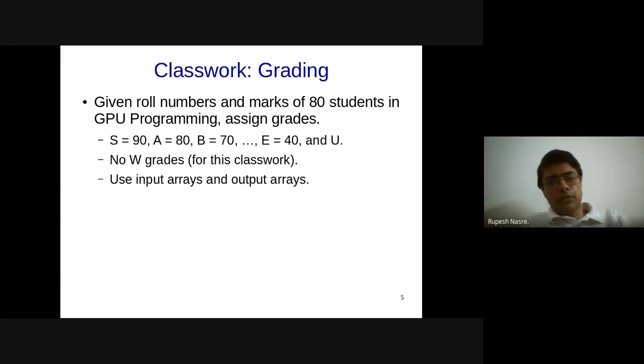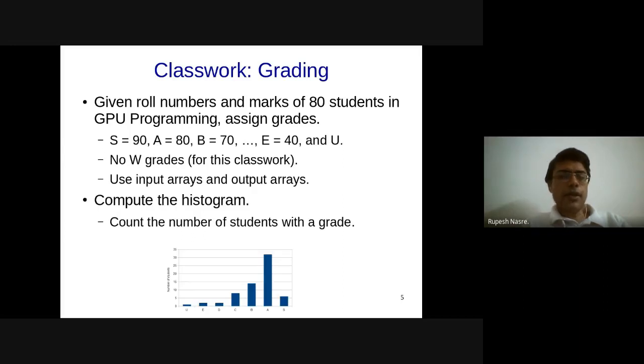Okay. So one thing to note here is that this is a completely parallel operation. There is no real synchronization that we require in this code, and therefore different threads can operate on different roll numbers and compute the grades very easily, nicely in parallel. This is a nice data parallel operation. Right? We want to augment this grading in a slightly different way. What we want to do is something slightly more than this. And what is that? What we want to do is to compute a histogram.